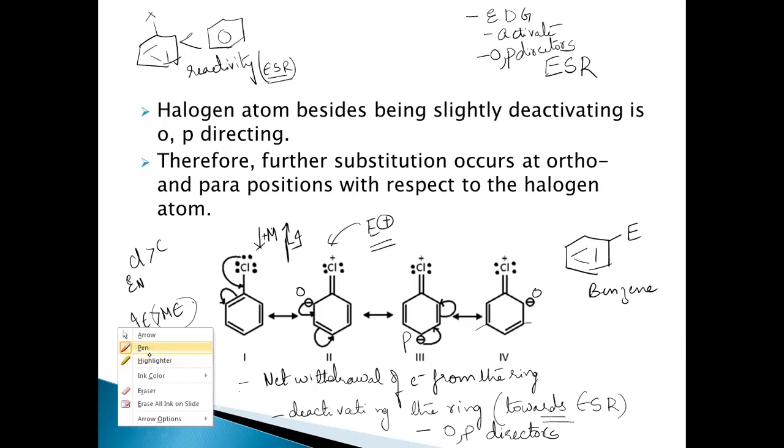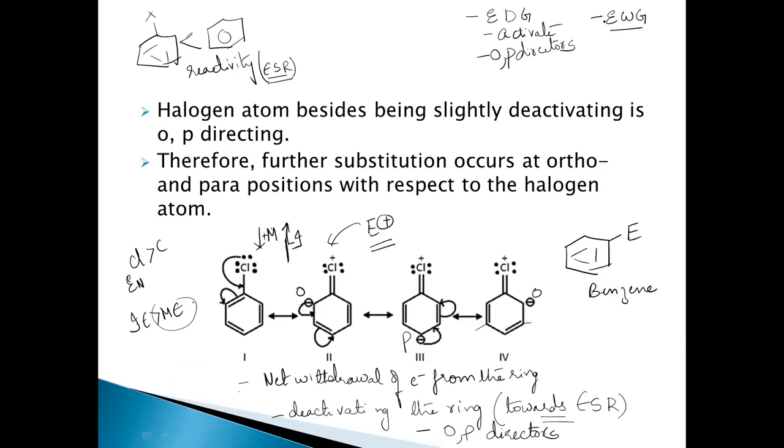Okay, let me erase this. And electron withdrawing groups, that means they withdraw the electrons from the ring, deactivate the ring towards electrophilic substitution reactions, and they are meta directors.